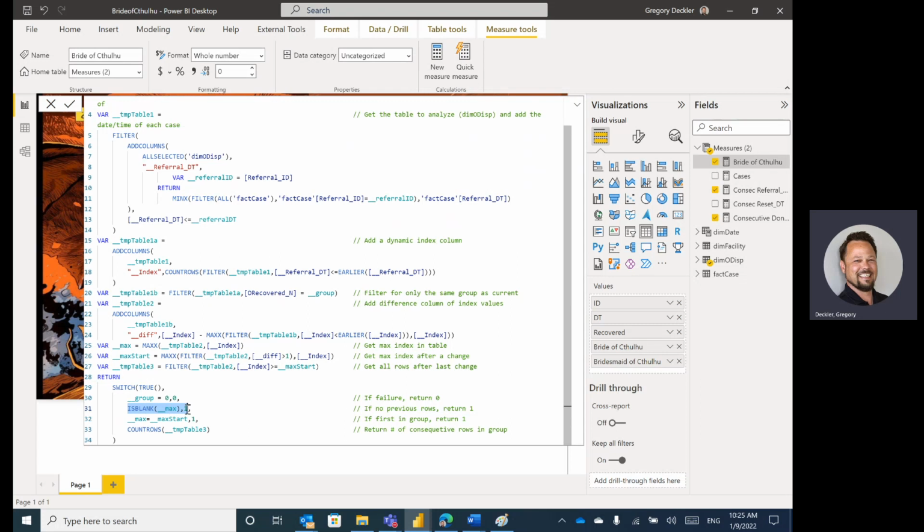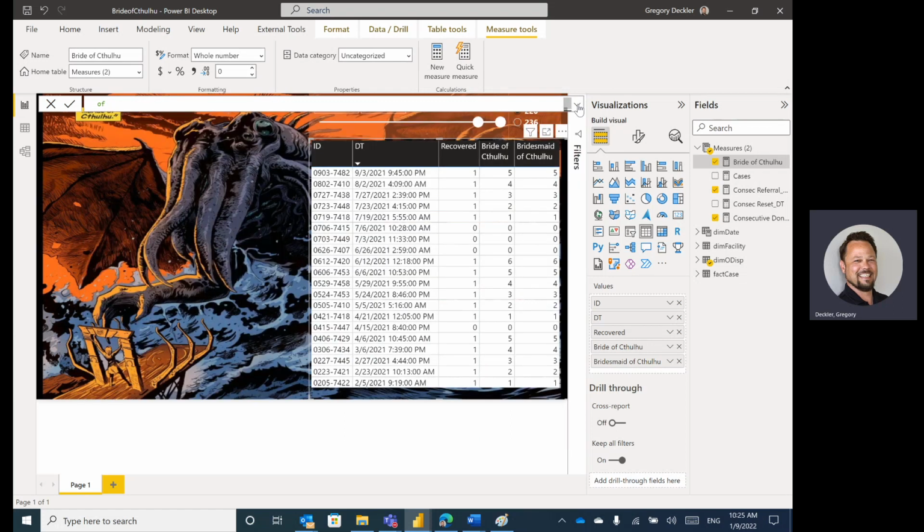So if is blank max, we return 1. If the max equals the max start in this case, we return 1. And then otherwise we count the rows in our table. So a little bit of a variation on Kulalu, but the same basic concept, if you will. So there you go. There is Kulalu and Bride of Kulalu. Now, Bride of Kulalu is not in